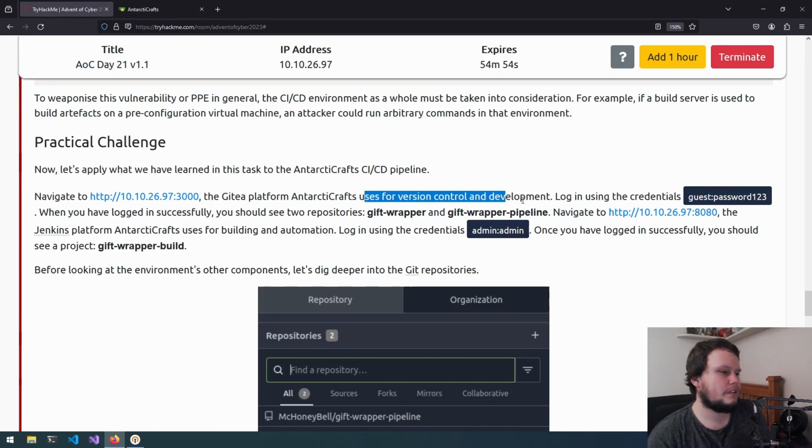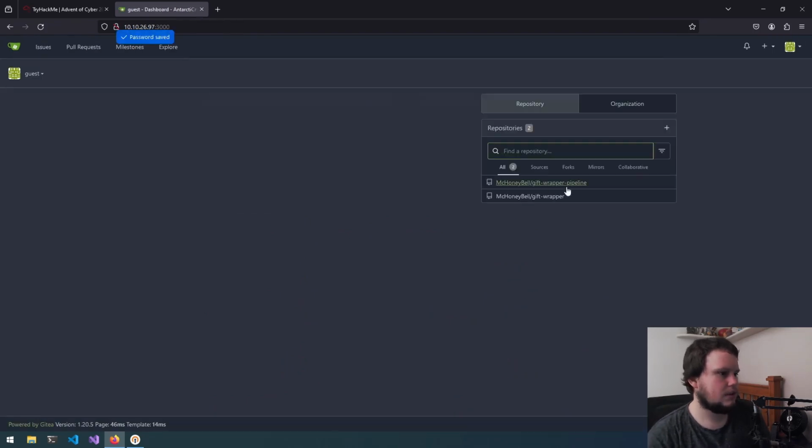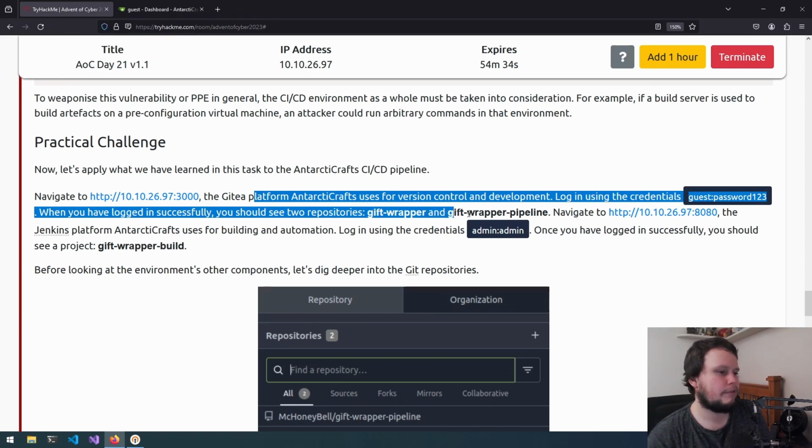And uses version control for deployment. So log in with guest and password. So sign in, so assume like that. Okay, we're now in the website. So 2 repositories, GIF wrapper and GIF wrapper pipeline.